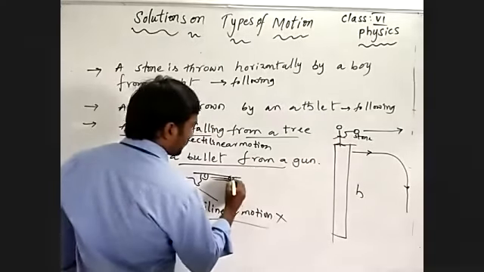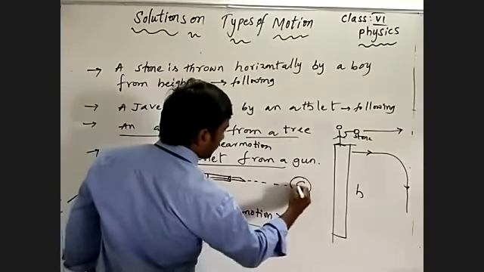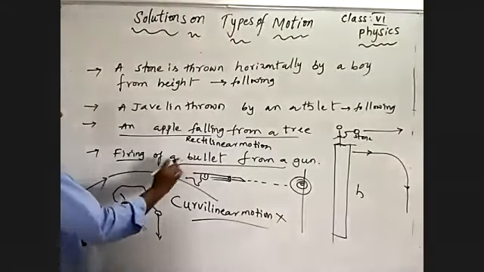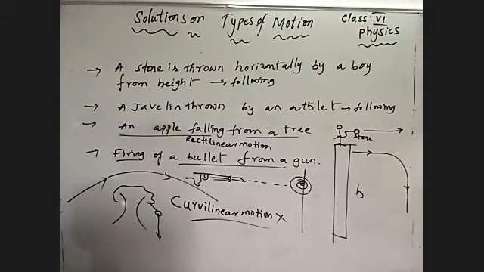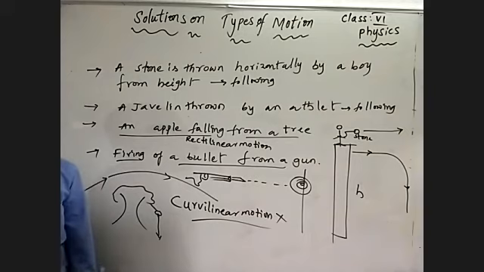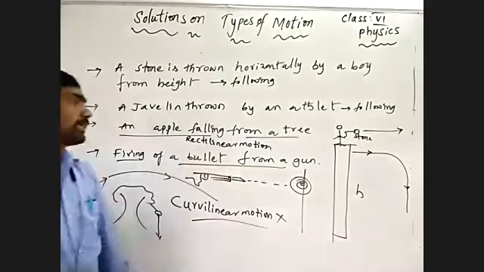So the bullet enters the target in a straight line. So it is also following rectilinear motion, because the bullet travels in a straight line path without changing direction.